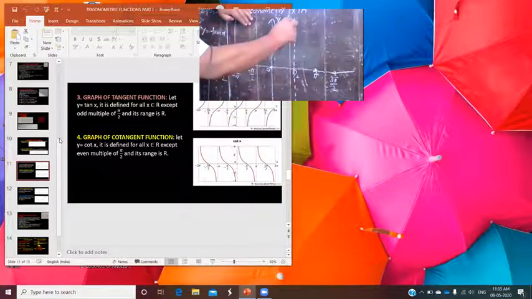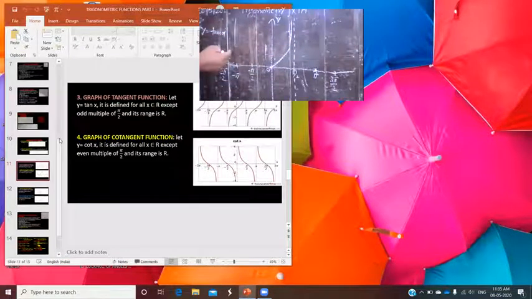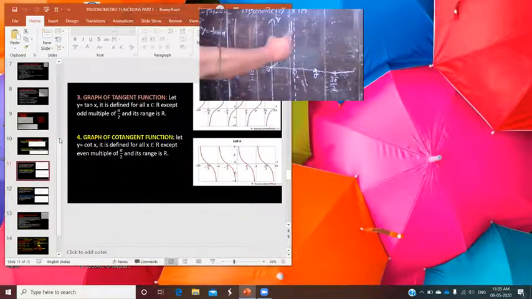So you can plot in this way. Here it becomes parallel up at the top. So tan x is increasing like that. So in the first quadrant from 0 to pi by 2, you plot the graph in this way.